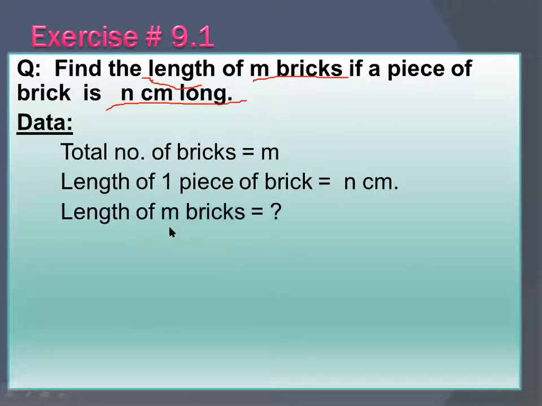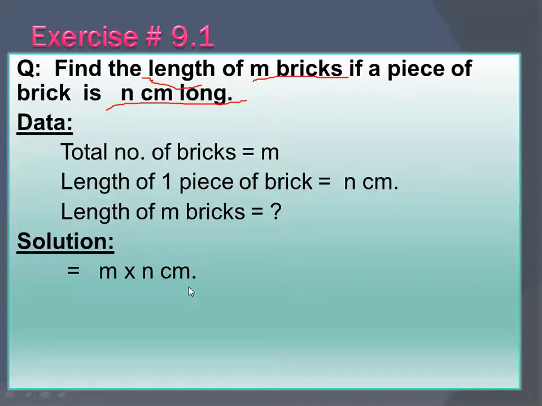So you have to find out the length of m bricks. In terms of algebra, in terms of variables, you will simply perform multiplication here. You will multiply this m with this n. So you will write m multiplied by n centimeter.